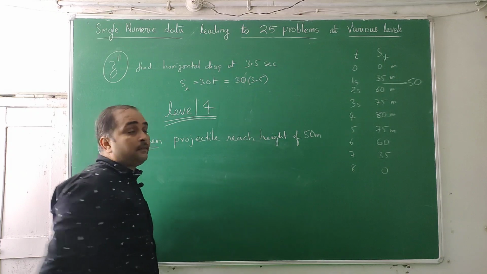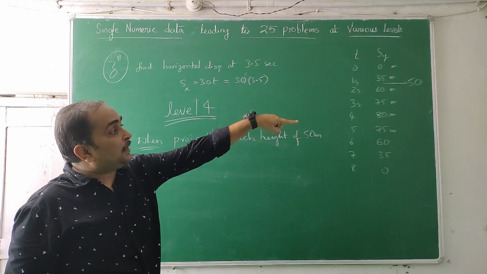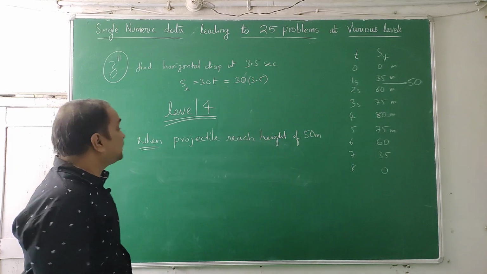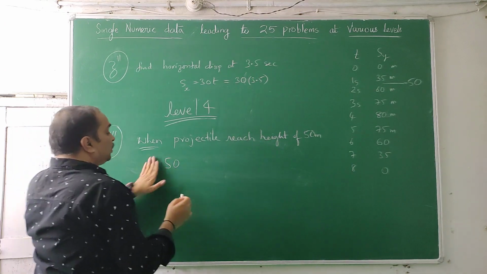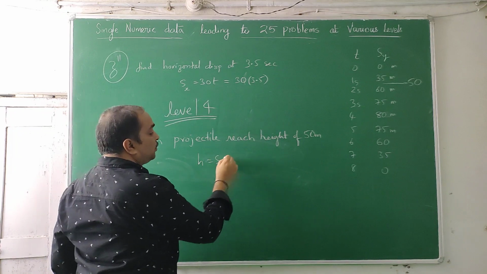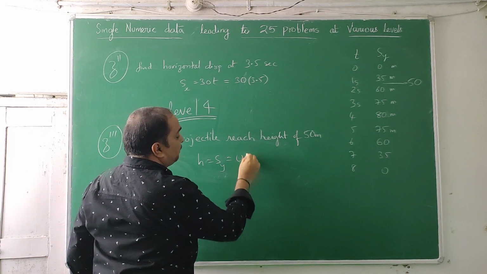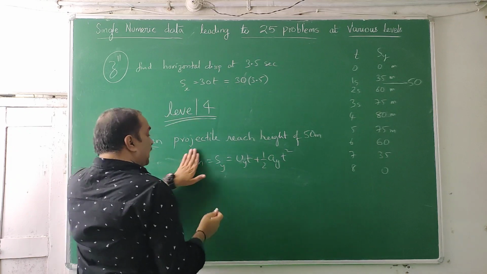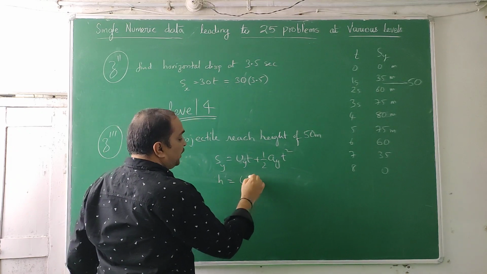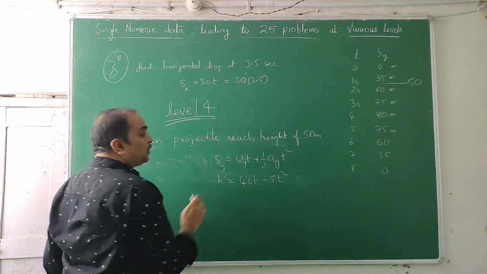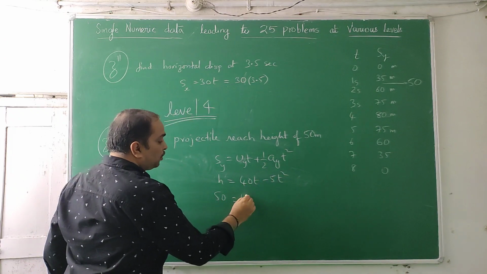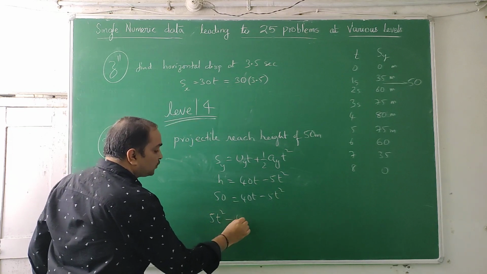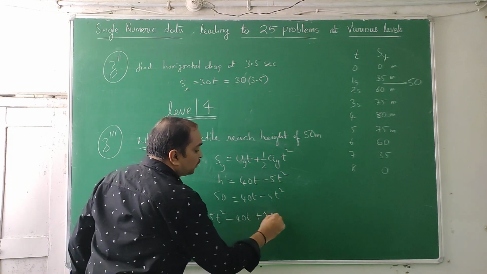In this we have 0, 35, 60, 75, 80, 75, 60, 35, 0. But there is no 50 in that. So that means 50 should exist, so we will write it. H is equal to Sy is equal to Uyt plus half Ayt square, which I substitute as H is equal to 40t minus 5t square. H is given to us now. 50 is equal to 40t minus 5t square. Take this side: 5t square minus 40t plus 50 is equal to 0.